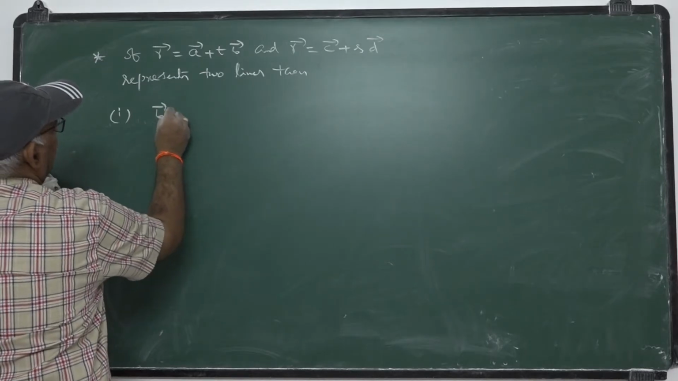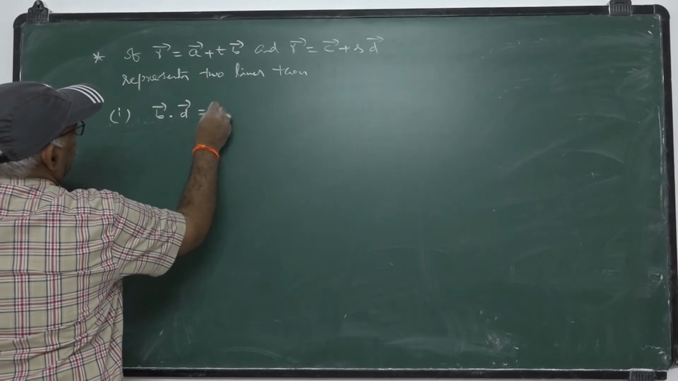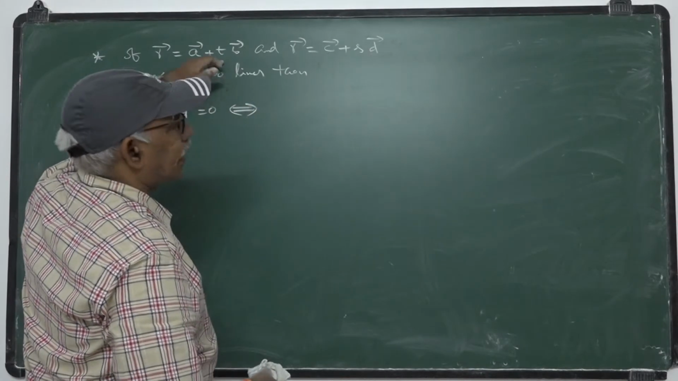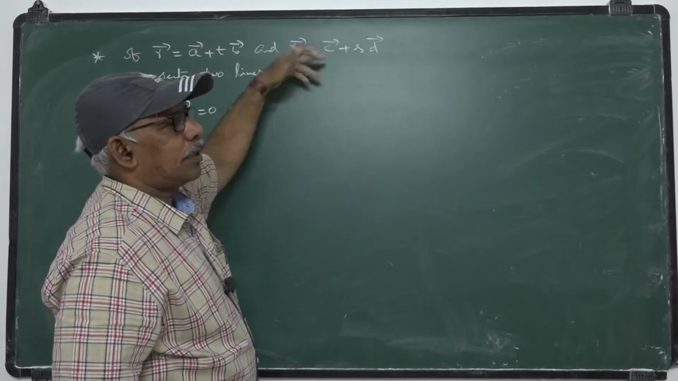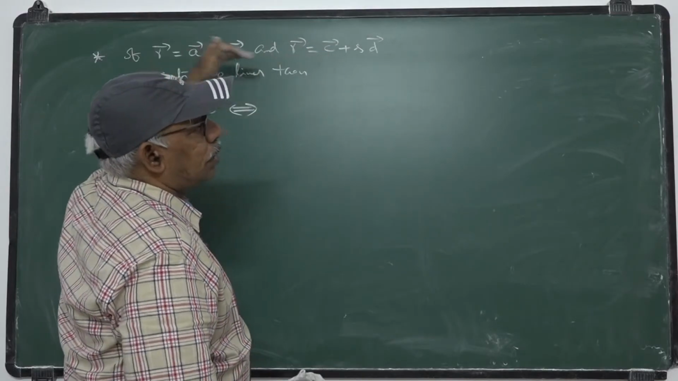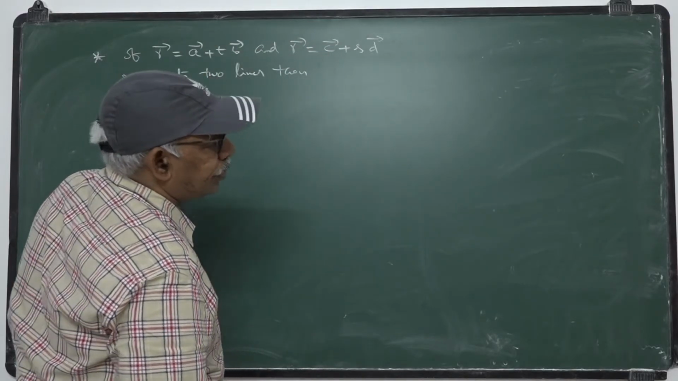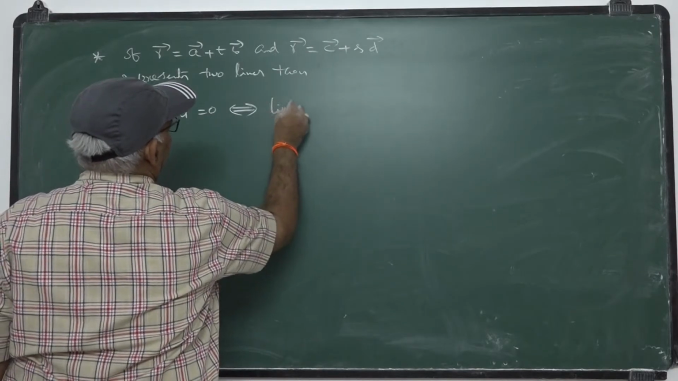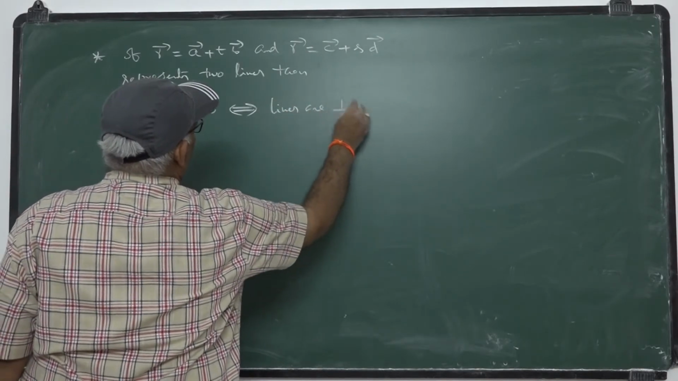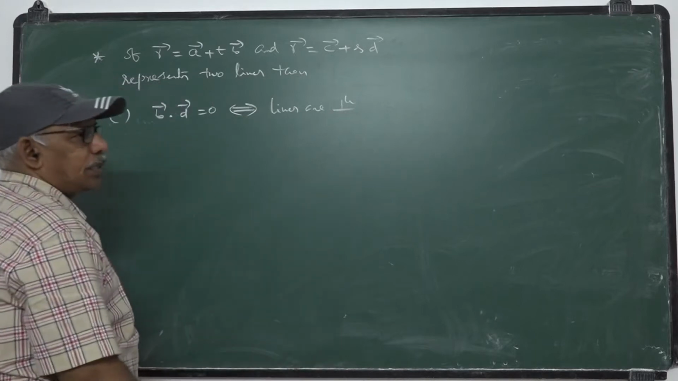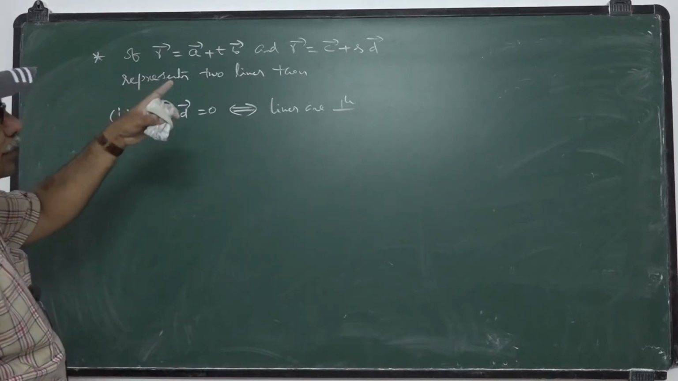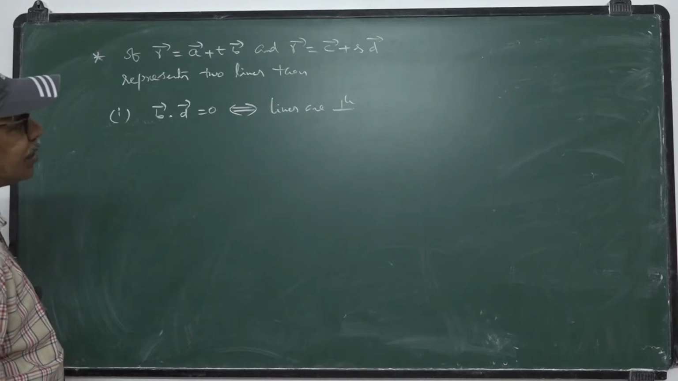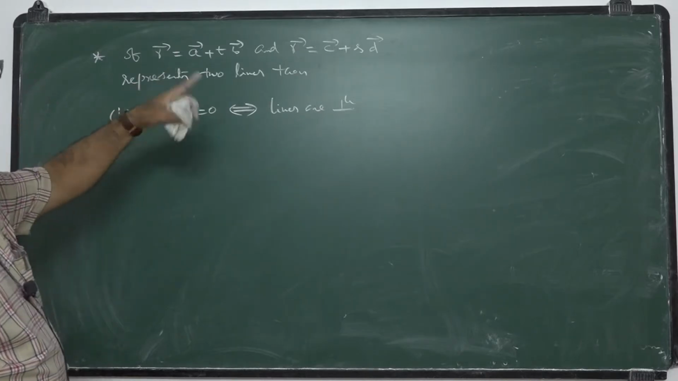B bar dot D bar is 0 implies and is implied by the lines being perpendicular. This is a vector parallel to this line, and this is the vector parallel to this line. The dot product of these two vectors is 0. Then the lines are perpendicular. Condition for perpendicularity of the lines r bar equals a bar plus t b bar and r bar equals c bar plus s d bar is B dot D is 0.